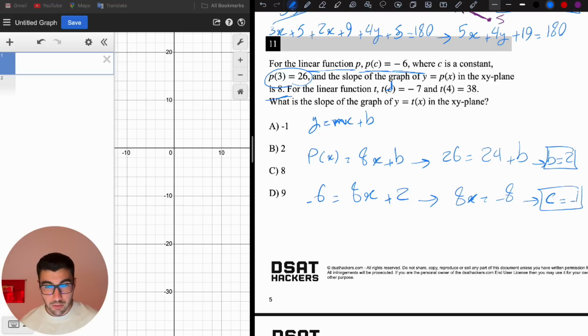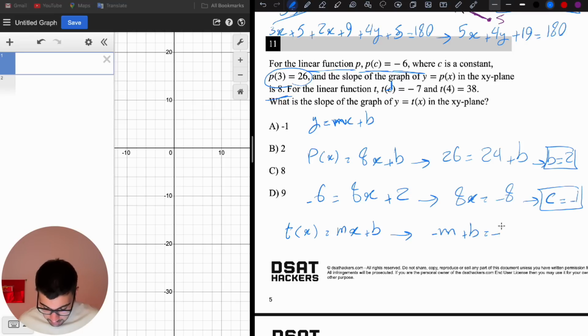What is the slope of the graph? So let's say t of x is mx plus b, right? When x is negative 1, we get negative 7, so I'm going to put that here: negative m plus b is negative 7. And when x is 4, we get 38, so 4m plus b equals 38.